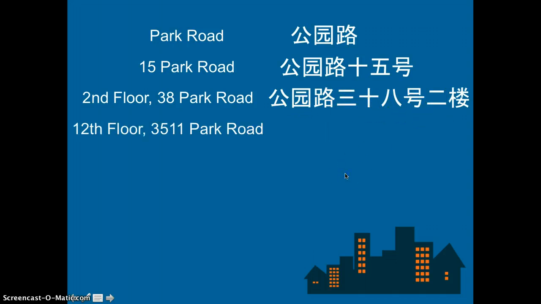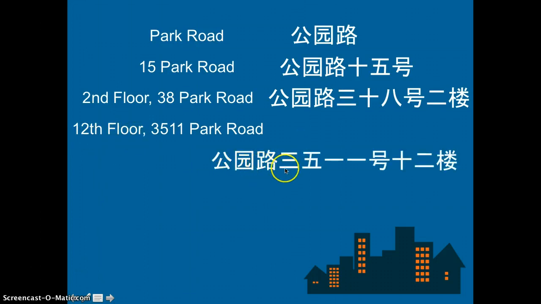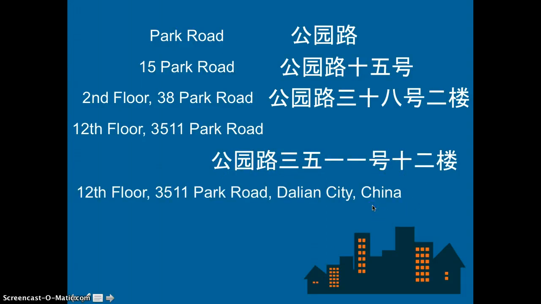Okay, now let's do a different one. This one is also Park Road, so it will be 公园路. And then we do the number, and when we have 4 numbers, we just say them individually, right? So 公园路3511. Don't forget 号. And then 12, that will be 12楼, the 12th floor. Now let's look at this one. 公园路3511号12楼, right?